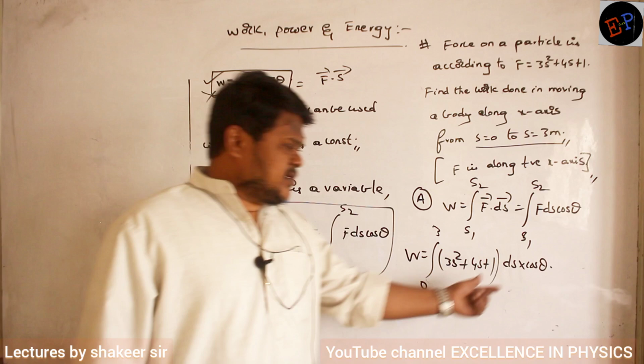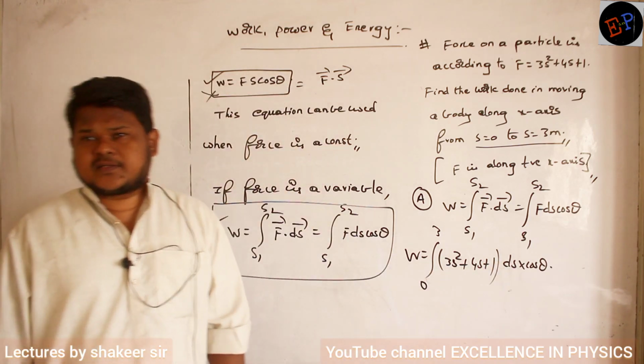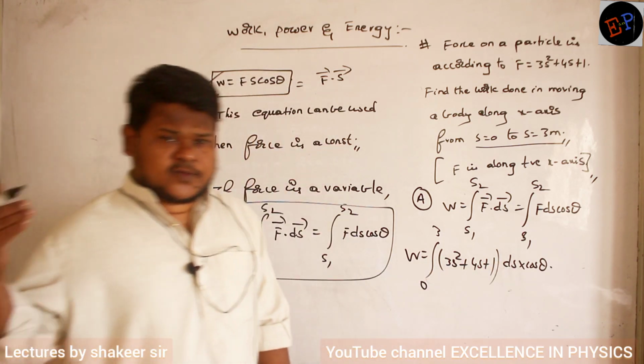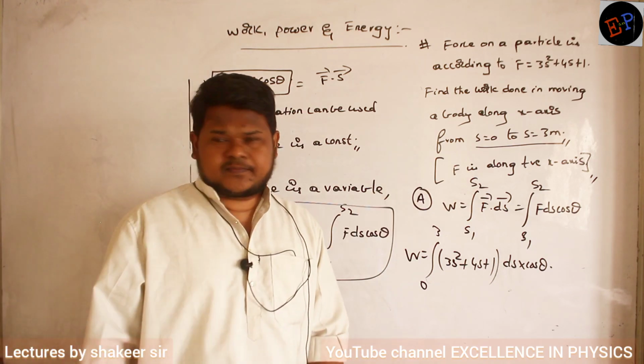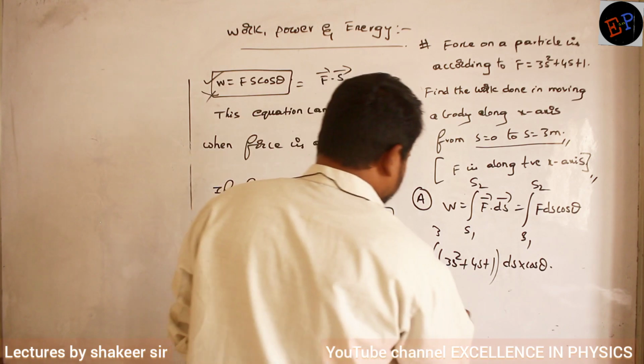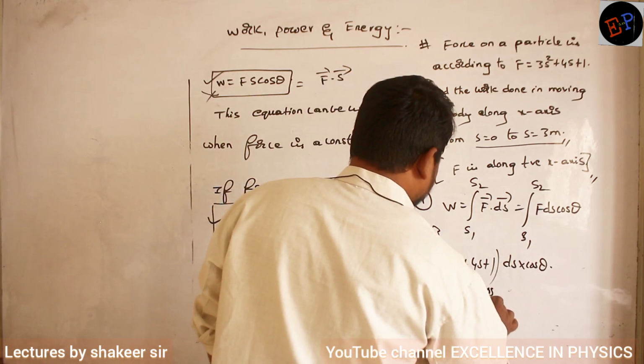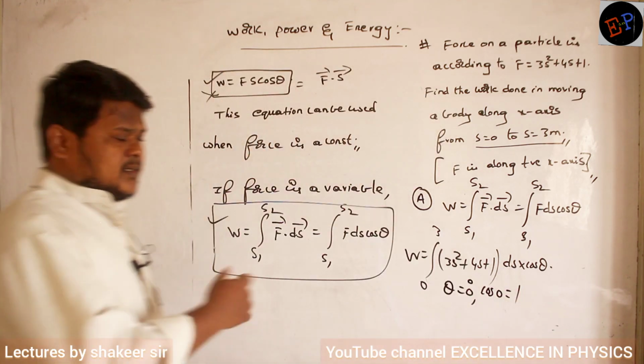Now here can you say what is the theta value? 0. Why is it 0? Because the force is acting towards the positive x-axis, and the body is also moving along the same direction. So in this condition theta is 0 degrees. Cos 0 value is 1. Clear? Now do the calculation.